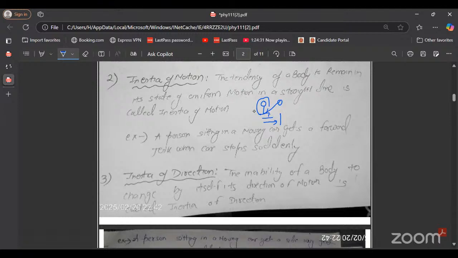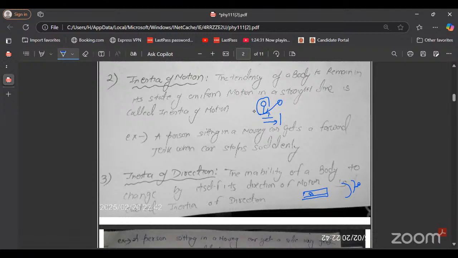Okay. Now inertia of direction. The inability of a body to change by itself its direction of motion is called inertia of direction. Inertia of direction means a body does not want to change its direction. Suppose a person is sitting in a bus, so what will happen on a curved road? The bus is moving one way and the person is sitting on that side.